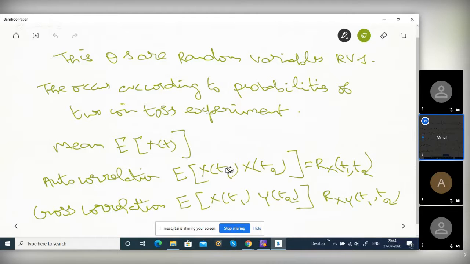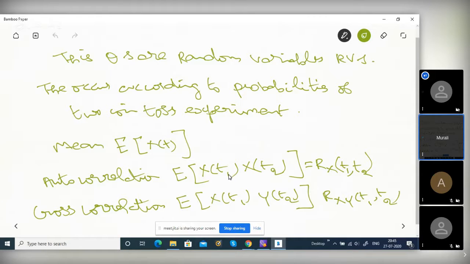We did the same way for the average, right? Autocorrelation is for the same wave at different time instants. One wave you take, and there are four possibilities.